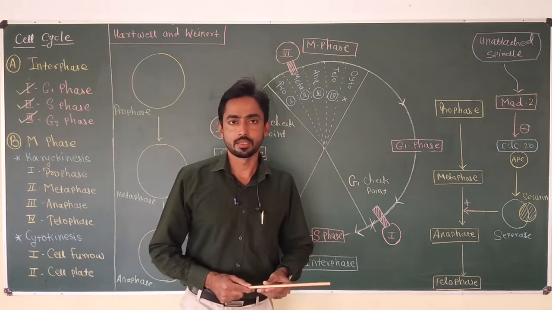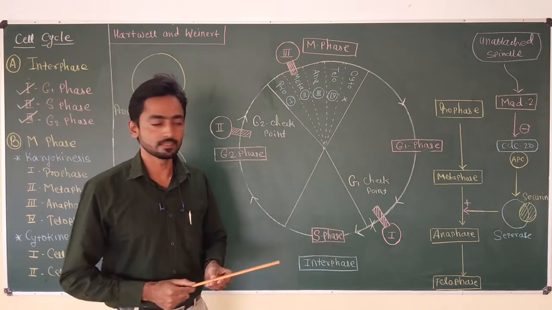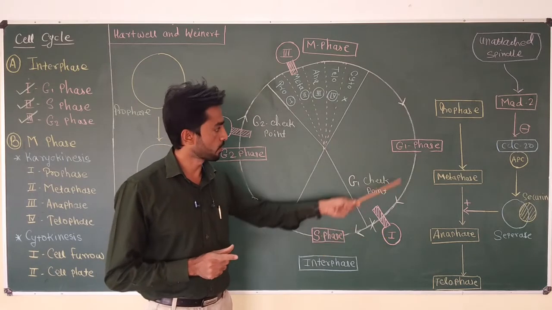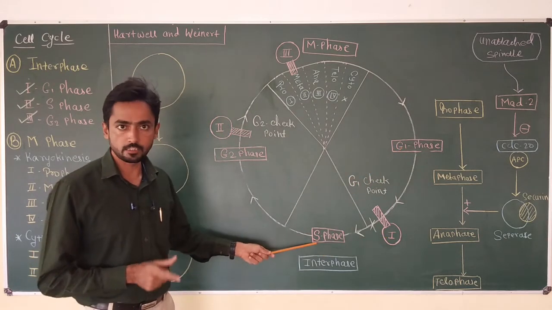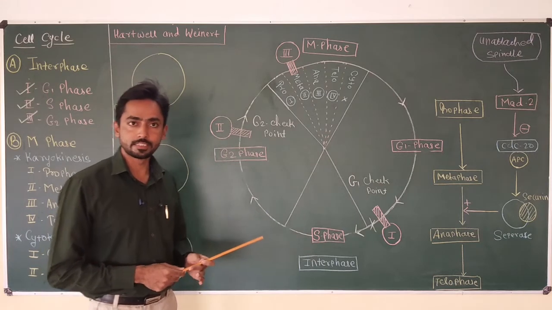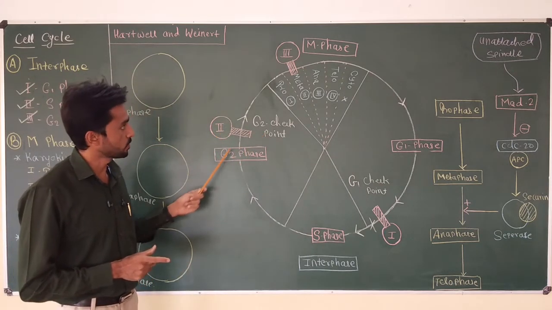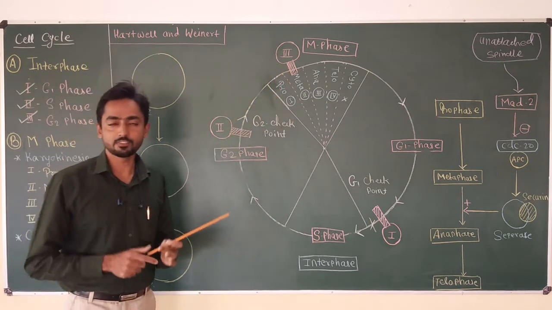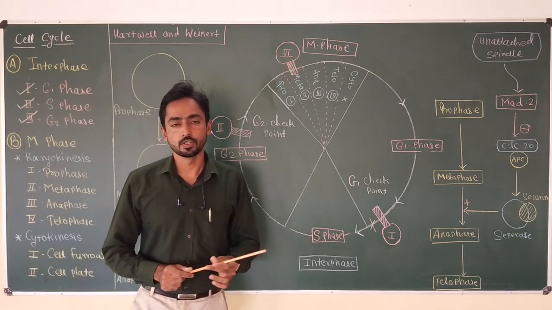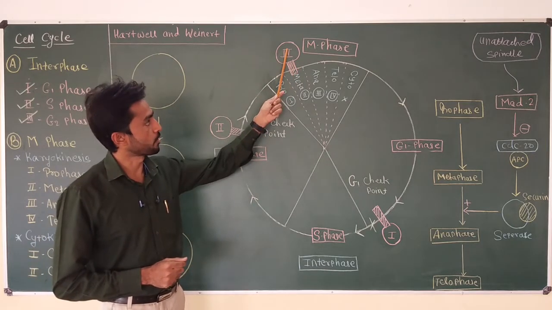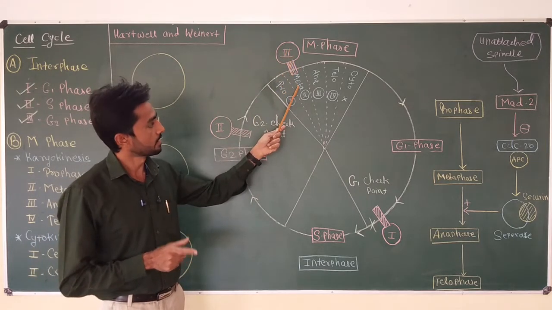Hello friends, in my last two videos, I discussed the G1 checkpoint, which is present at the border of G1 phase and S phase of the cell cycle, and the G2 checkpoint, which is present at the border of G2 and M phase. Now in this video, I am going to talk about the third and last checkpoint, that is the M checkpoint, which is present in the metaphase.